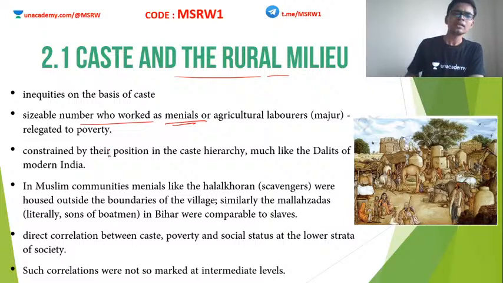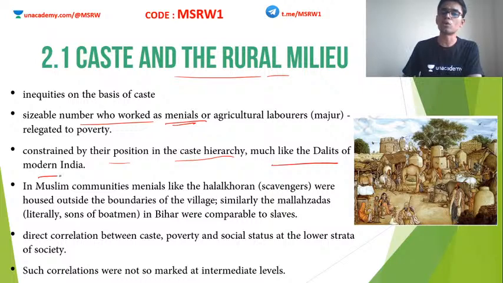Clear? So constrained by their position in the caste hierarchy, much like the Dalits of modern India. This is what I just told you. Just like the Dalits of modern India, they were facing very much oppression by the superior castes. This is not just a factor in the Hindu community. The same happened in the Muslim community as well.